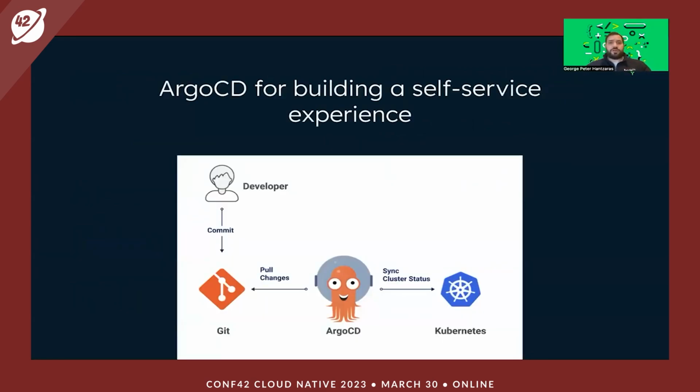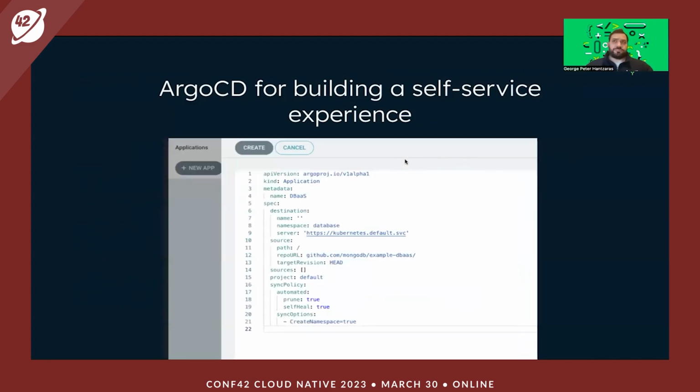From that point, we pull the files from this repository. Argo CD pulls those files, and Argo CD is responsible for applying the changes in our Kubernetes cluster. The way it does that is by creating a simple application like this. We define exactly the repo URL that we want Argo CD to be watching, exactly which revision, and we see again the sync policy, whether we want automated sync, and some other conditions.